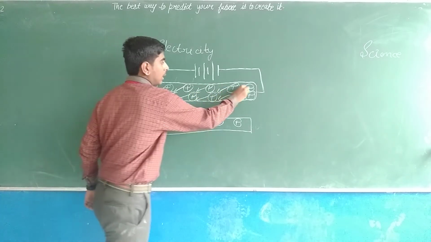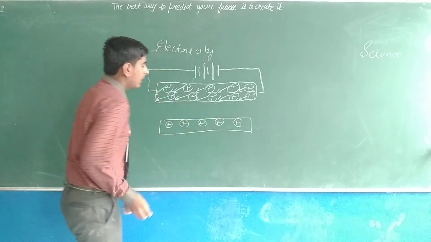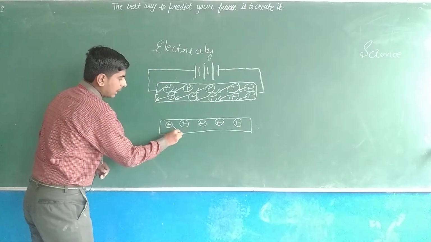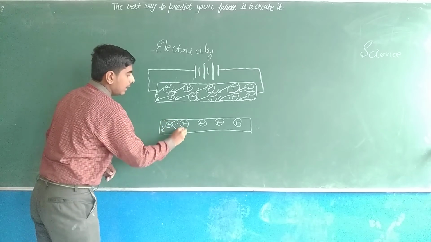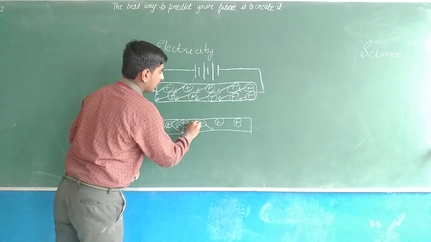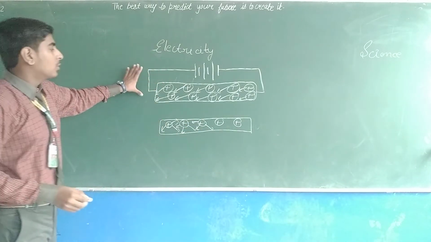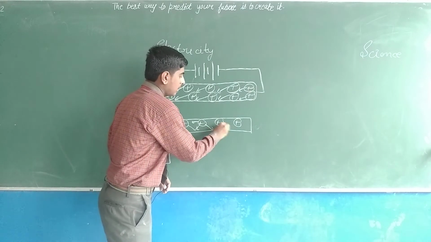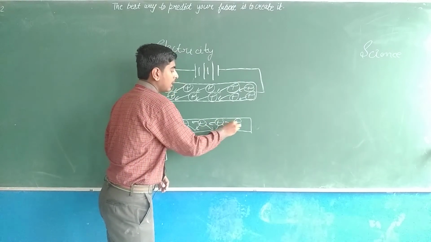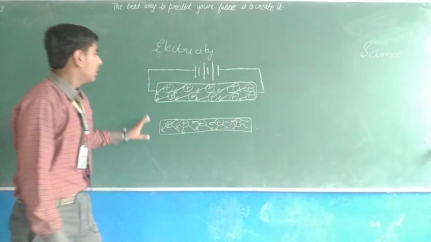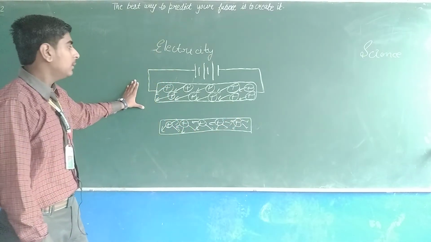But when we are not connecting a cell to the object, the particles can go in any direction, like this. In the connected case, they go only from negative to positive, in a definite direction.